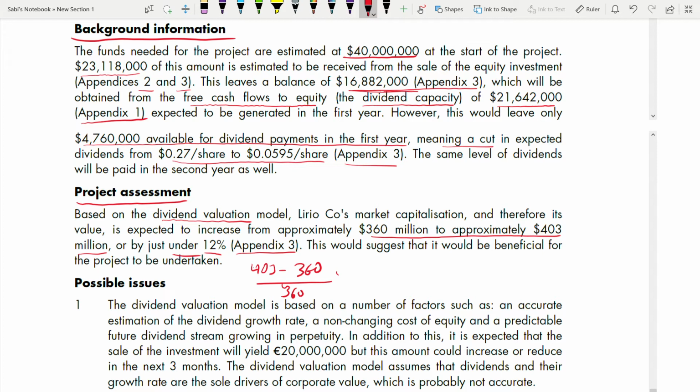So this was said to show that it will be beneficial for the project to be undertaken. You have to say when it is beneficial or not. You will understand. If it's an increase, yes, it should be undertaken. So in this case, it is beneficial because it increased by 12%. So it is beneficial. Now coming to the possible issues.